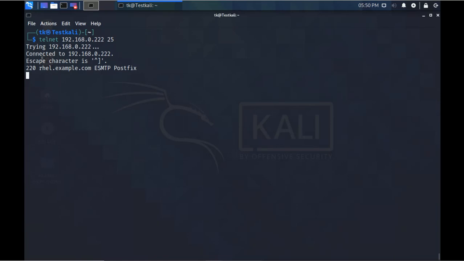Here it shows trying, connected, and this is the escape character, and this is the server name which has SMTP running, and it is showing that it is running the SMTP protocol of postfix. Now to gather information, we can use SMTP commands. For example, I will use hello. It says that with this you need to give the host name. Now we know the host name here, so we'll give that.